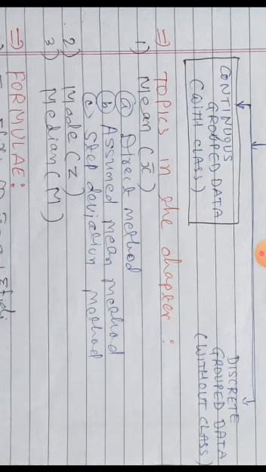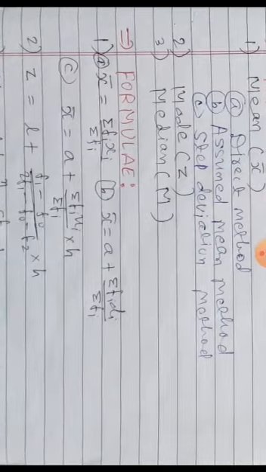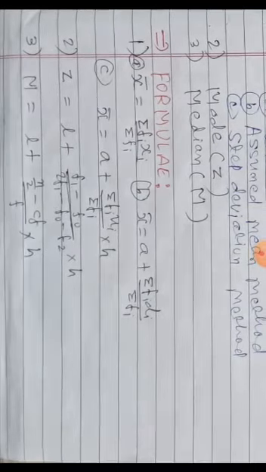Then mode and median. You know, the symbol of mean is x bar, the symbol of mode is capital Z, and the symbol of median is capital M. Now today we will discuss only the direct method, how to find mean by direct method. You can see the formula also. Just look at the formula only. No need to memorize all this.